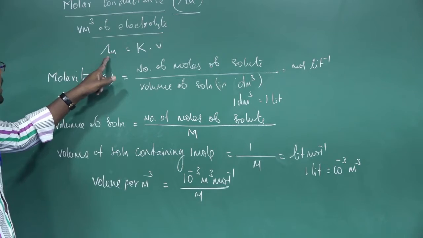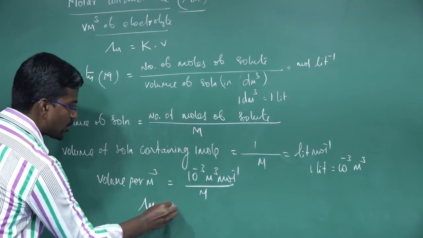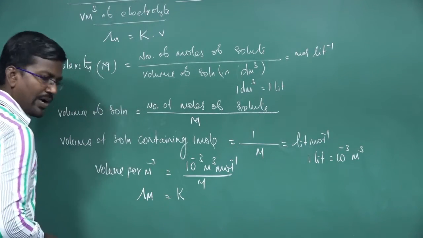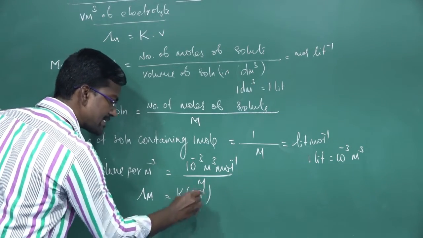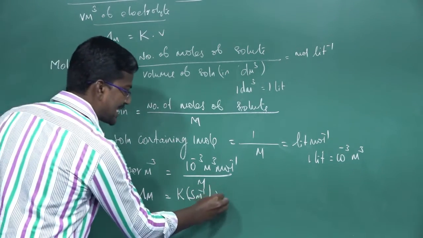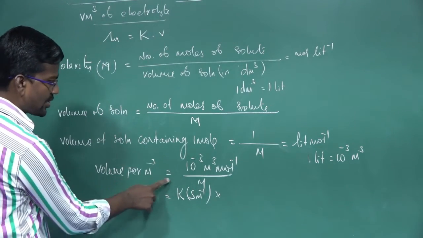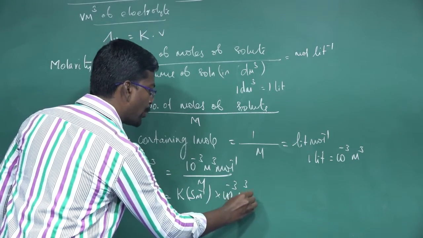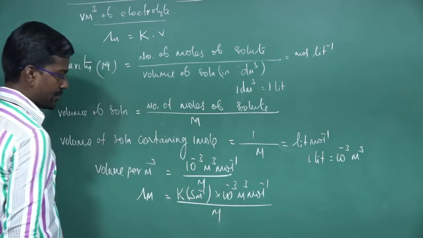Okay. Next one, molar conductance, lambda M. Lambda M is equal to the product of specific conductance kappa, whose unit is Siemens meter inverse, and the volume of the solution. The volume of the solution is 10 power minus 3 meter cube mole inverse divided by molarity.